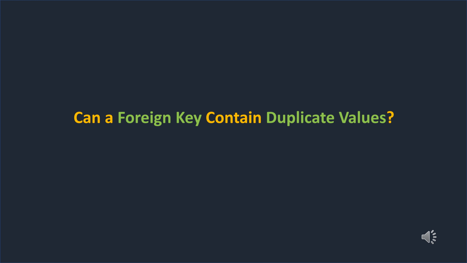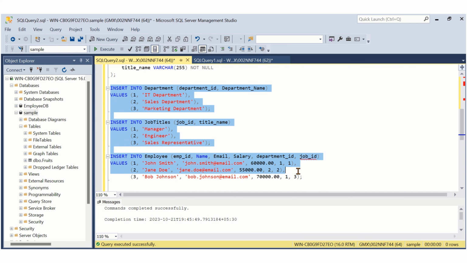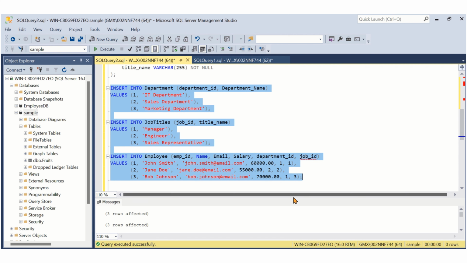Now let's see the question: can a foreign key contain duplicate values? I have created an insert statement for the job title table now, and I have also modified the employee table insert statement. I am adding the job ID now. So let me execute all three statements. Okay, so three records are inserted in all three tables now.